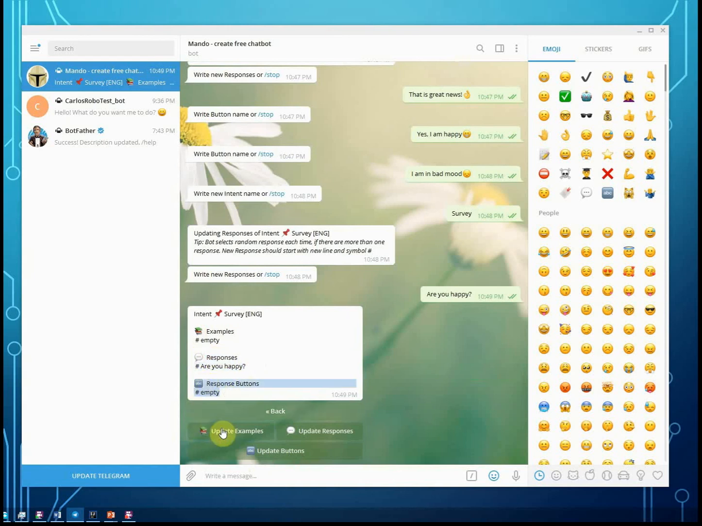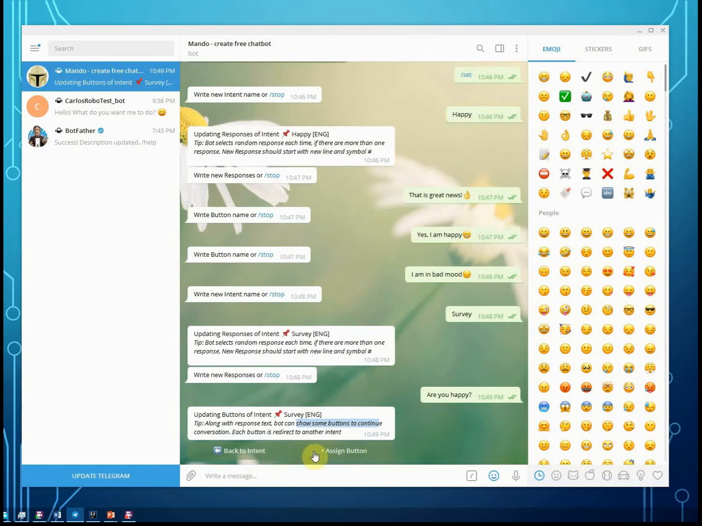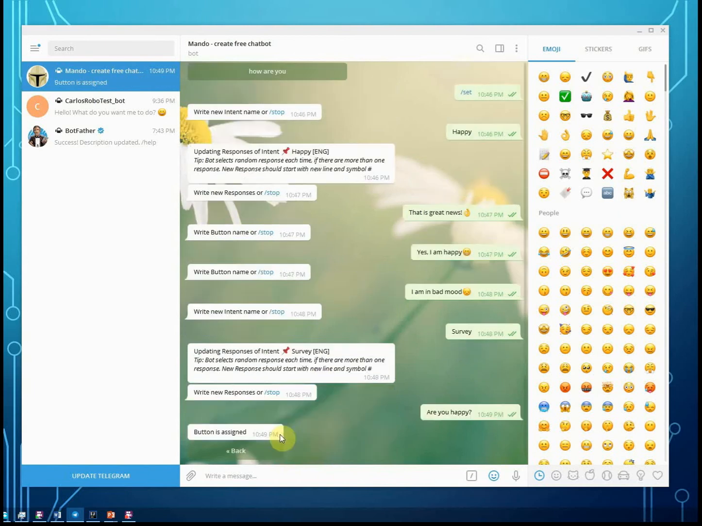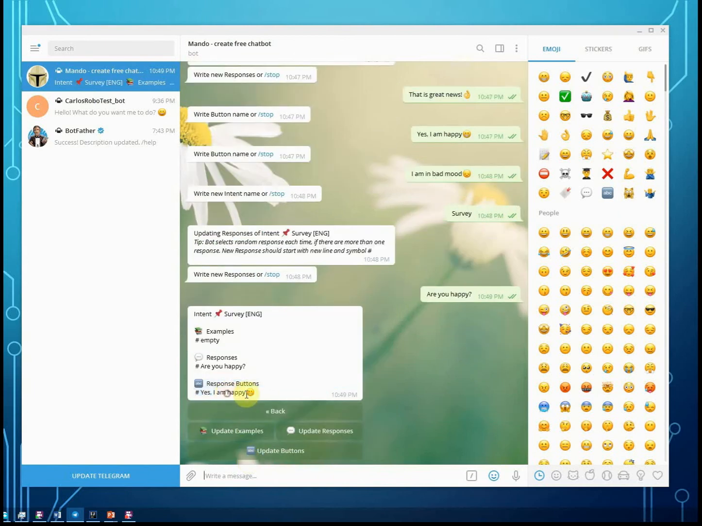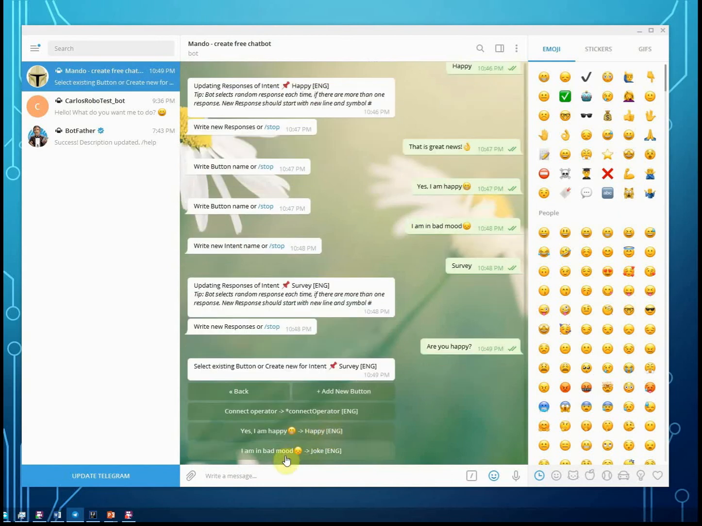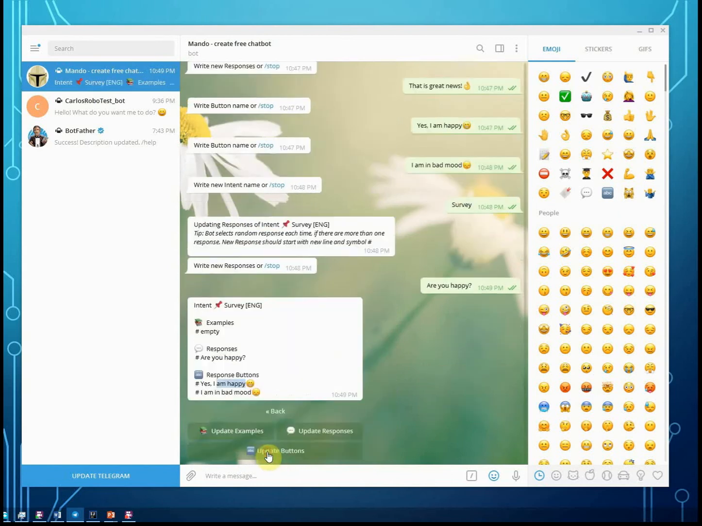Right now it is empty, but we press update buttons, assign button, and we select those two buttons that we just created, yes I'm happy, and I'm in a bad mood. Okay, done. So you see there is one response and two buttons for intent survey.